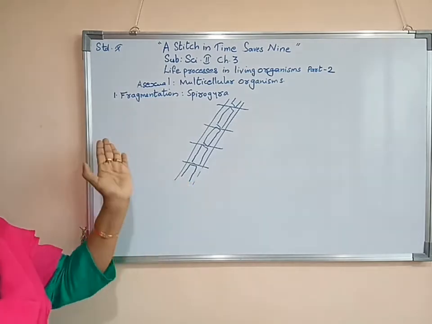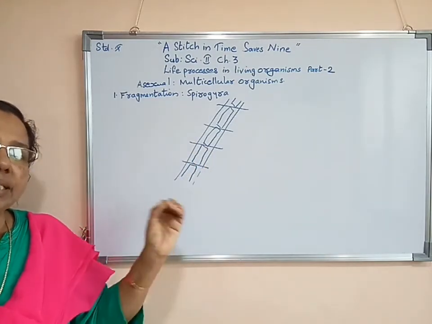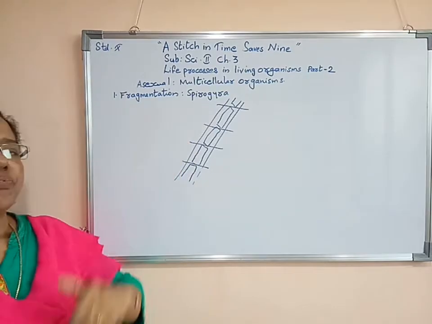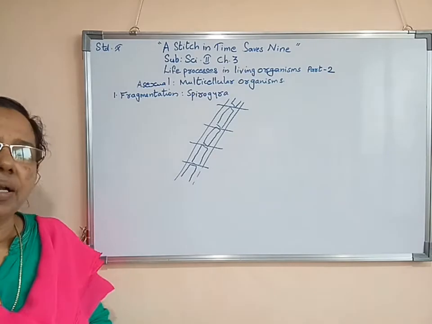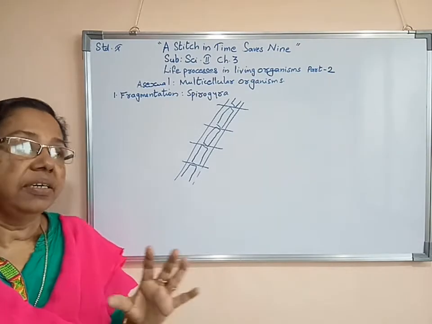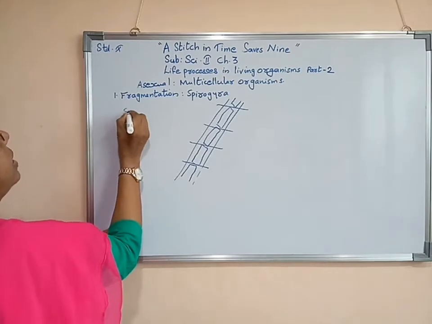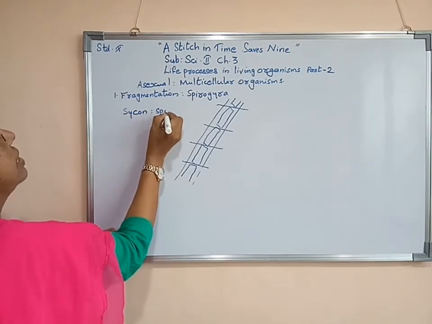So we can say that cutting is taking place on its body. This is known as fragmentation. And from each piece, new algae will form. Even one type of sponge known as Cycon is a kind of sponge.